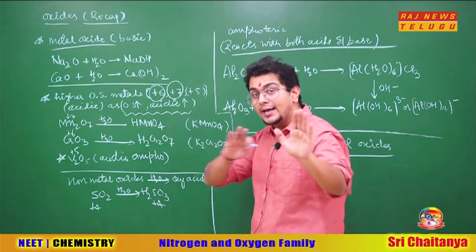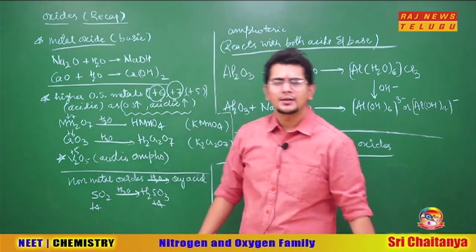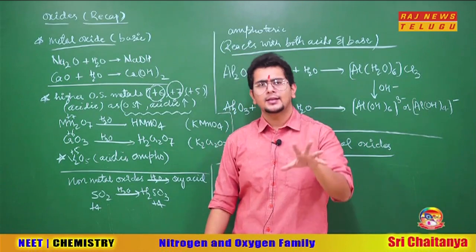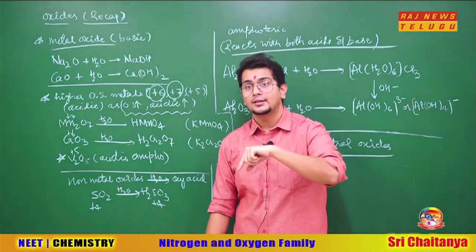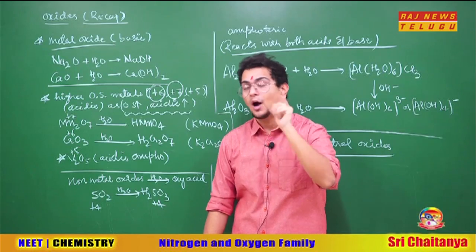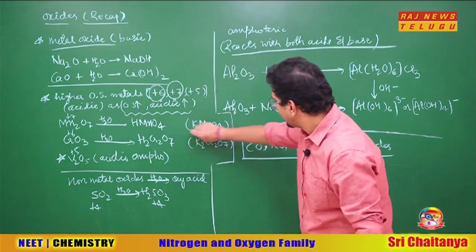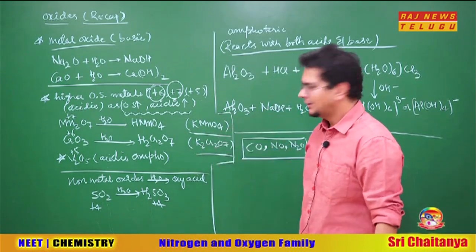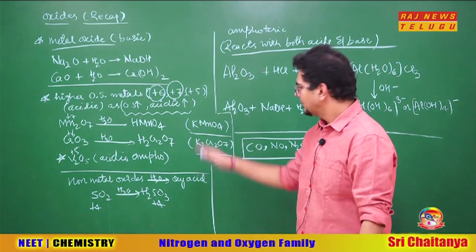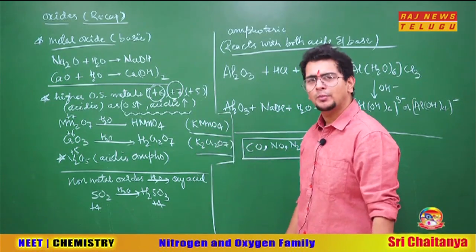Now I'm going to tell you the acids that Mn2O7 and CrO3 make. Sir, why are you telling this acid? Is it in the NCERT? It's not there, but it is there also. How? Have you ever met these two people? Say hi: KMnO4, K2Cr2O7, potassium permanganate, potassium dichromate.